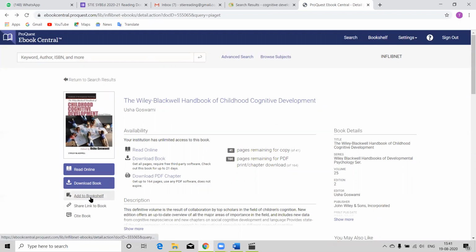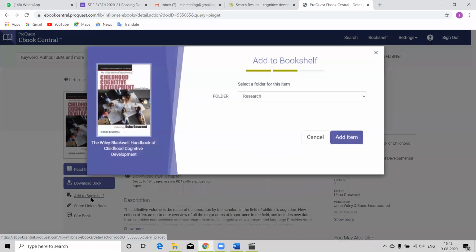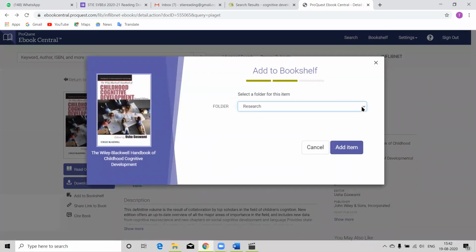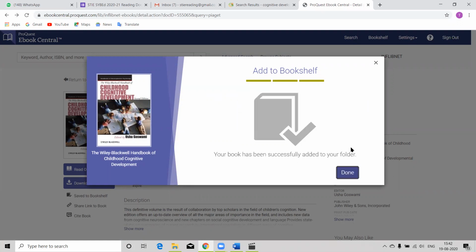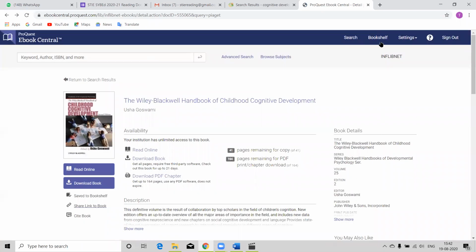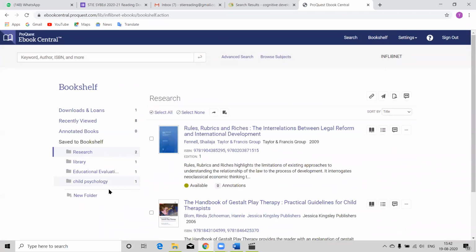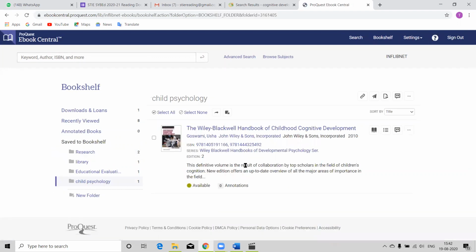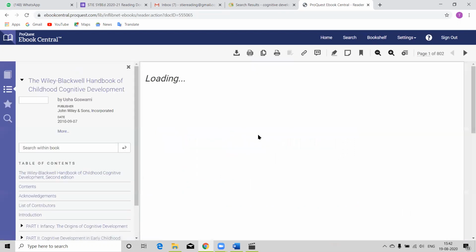Add to bookshelf. Here is the option. So click on that and here select your folder, child psychology, and add item. So done. Again, suppose tomorrow you want to read that book from the child psychology folder, you can go to your bookshelf, open the child psychology folder and click on the book and you can read.